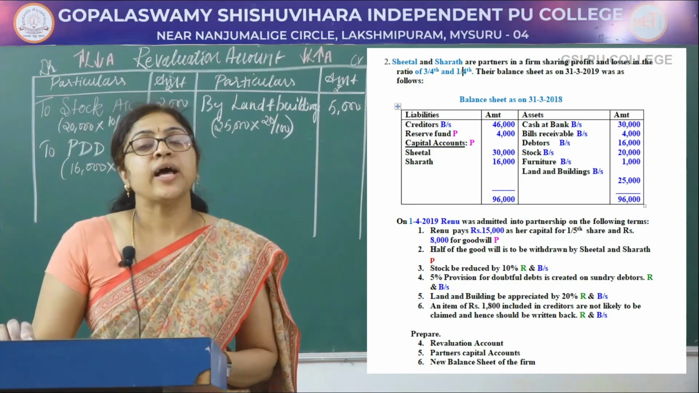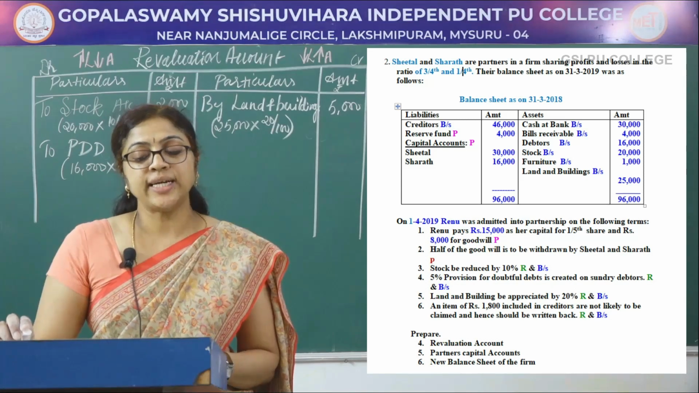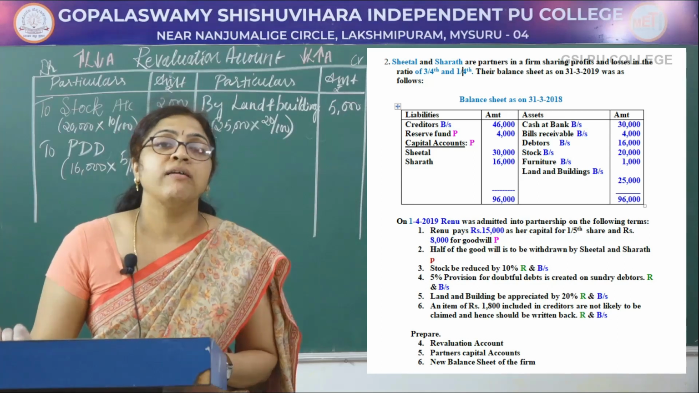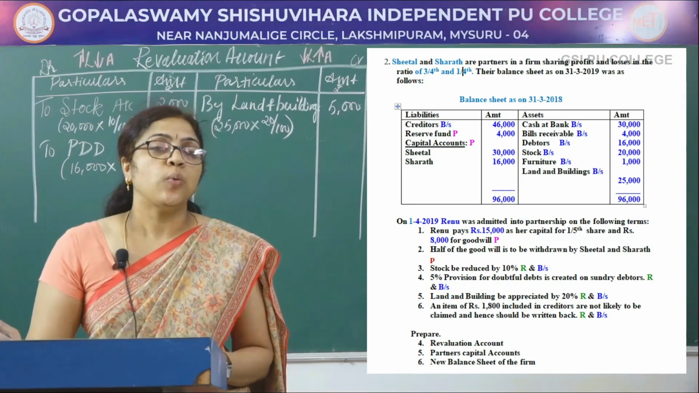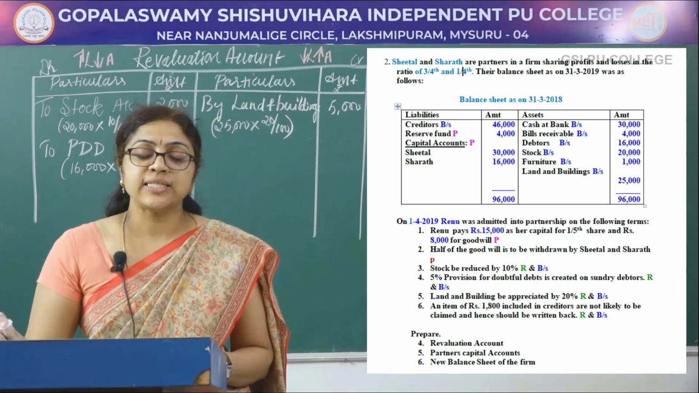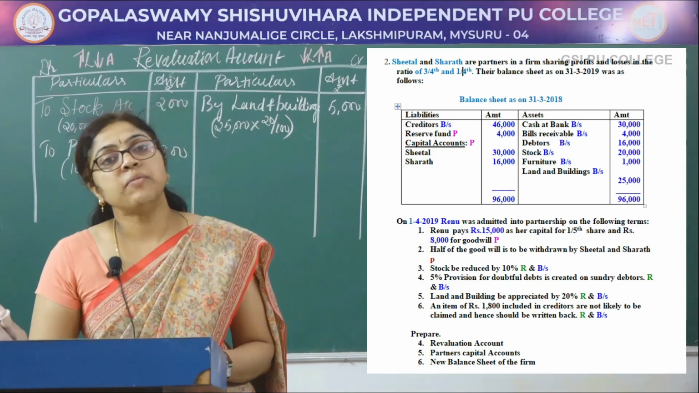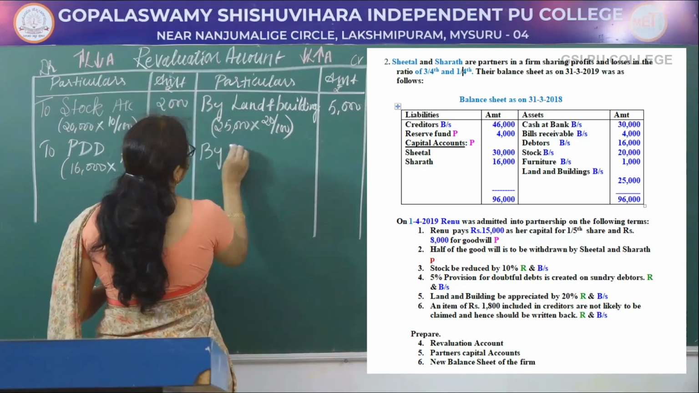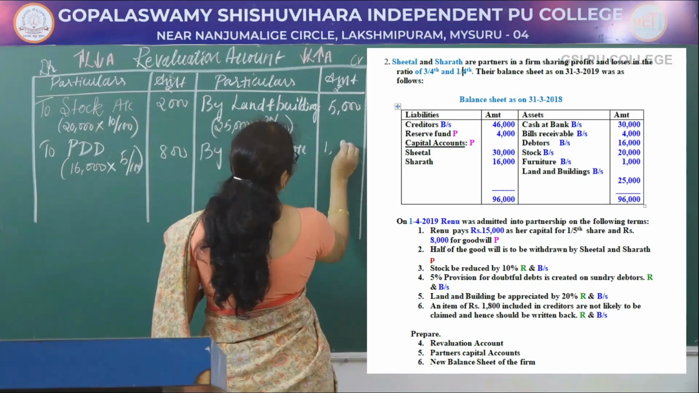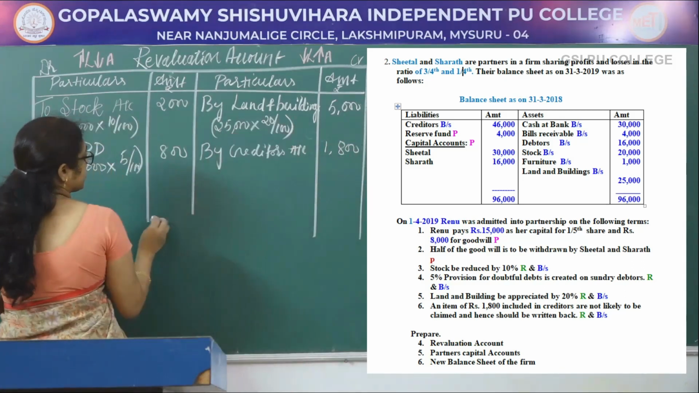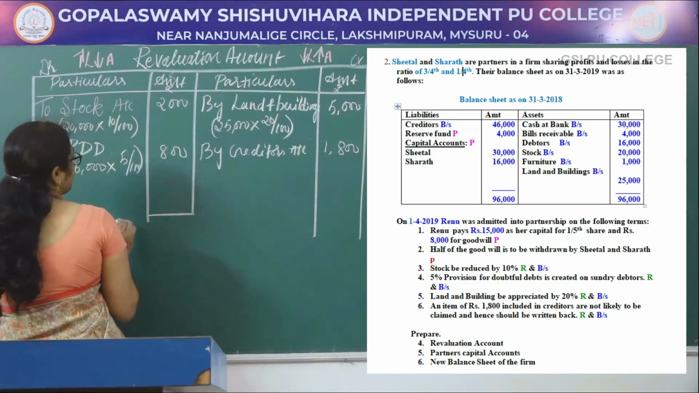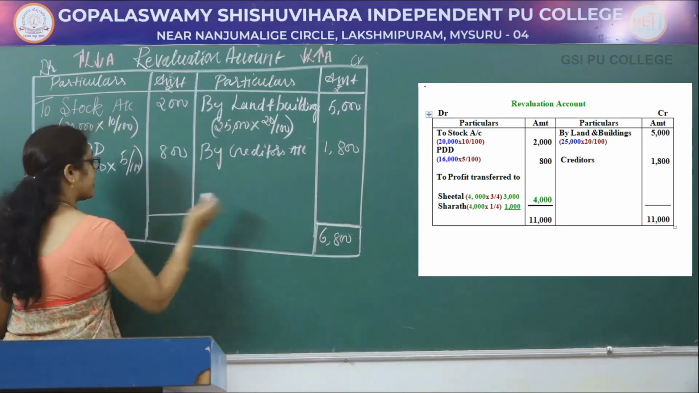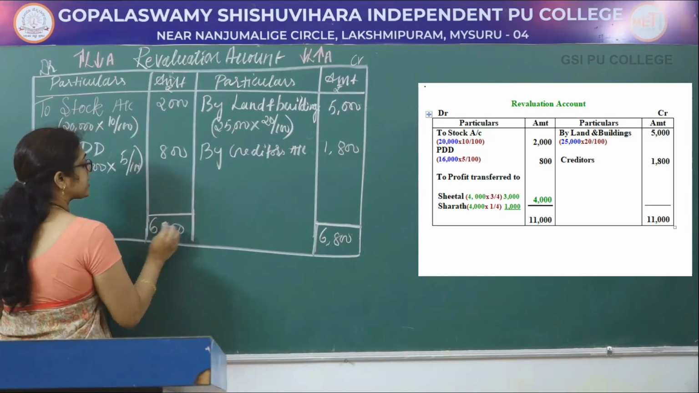Next adjustment, an item of rupees 1,800 included in creditors is not likely to be claimed and hence it should be written back, meaning a decrease in the value of the liabilities. When it is written off, the liability decreases, so it has to be recorded on the credit side by creditors account. The amount is 1,800. Now let us balance the revaluation account. Here the credit side amount column is more, that is 6,800. Write the same total on the debit side, 6,800.